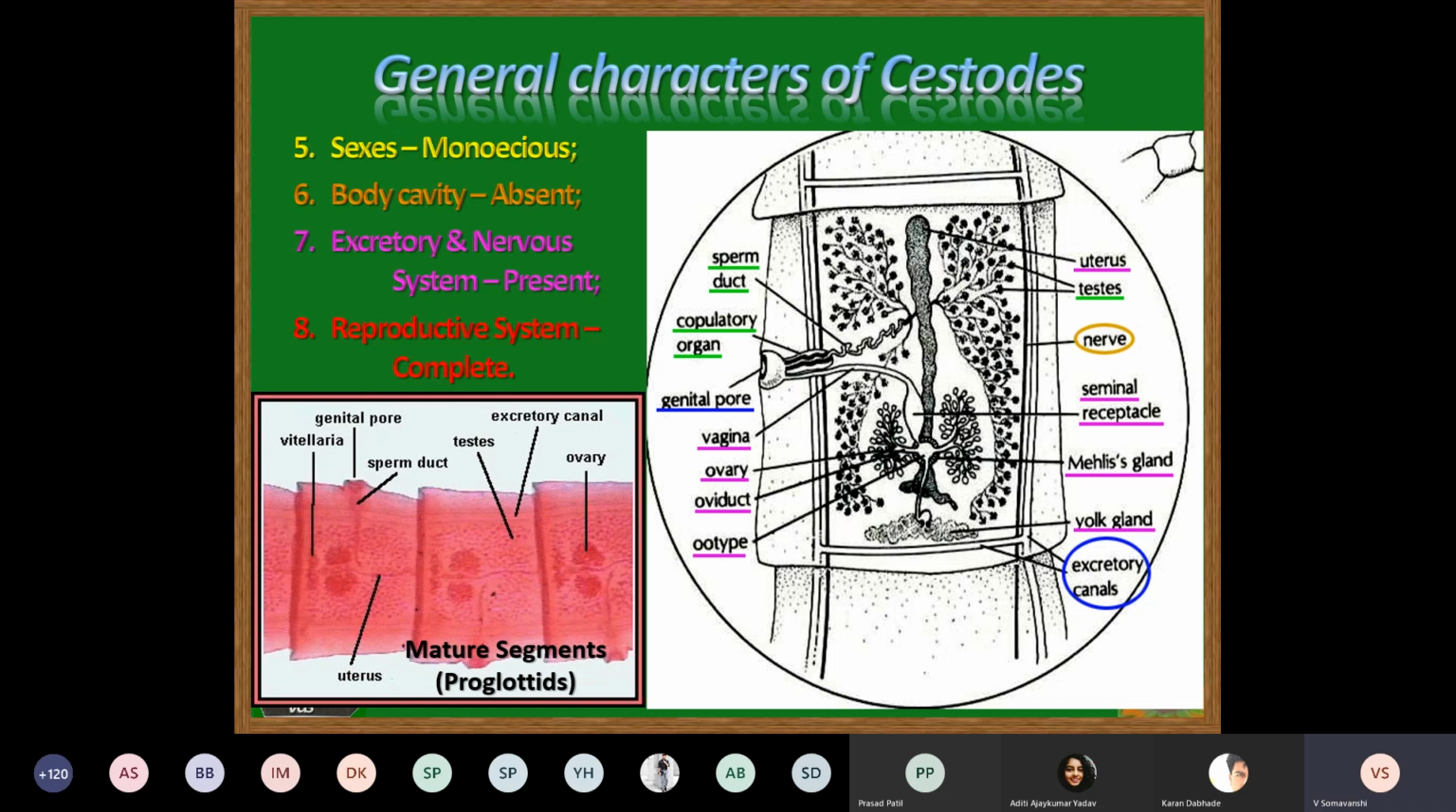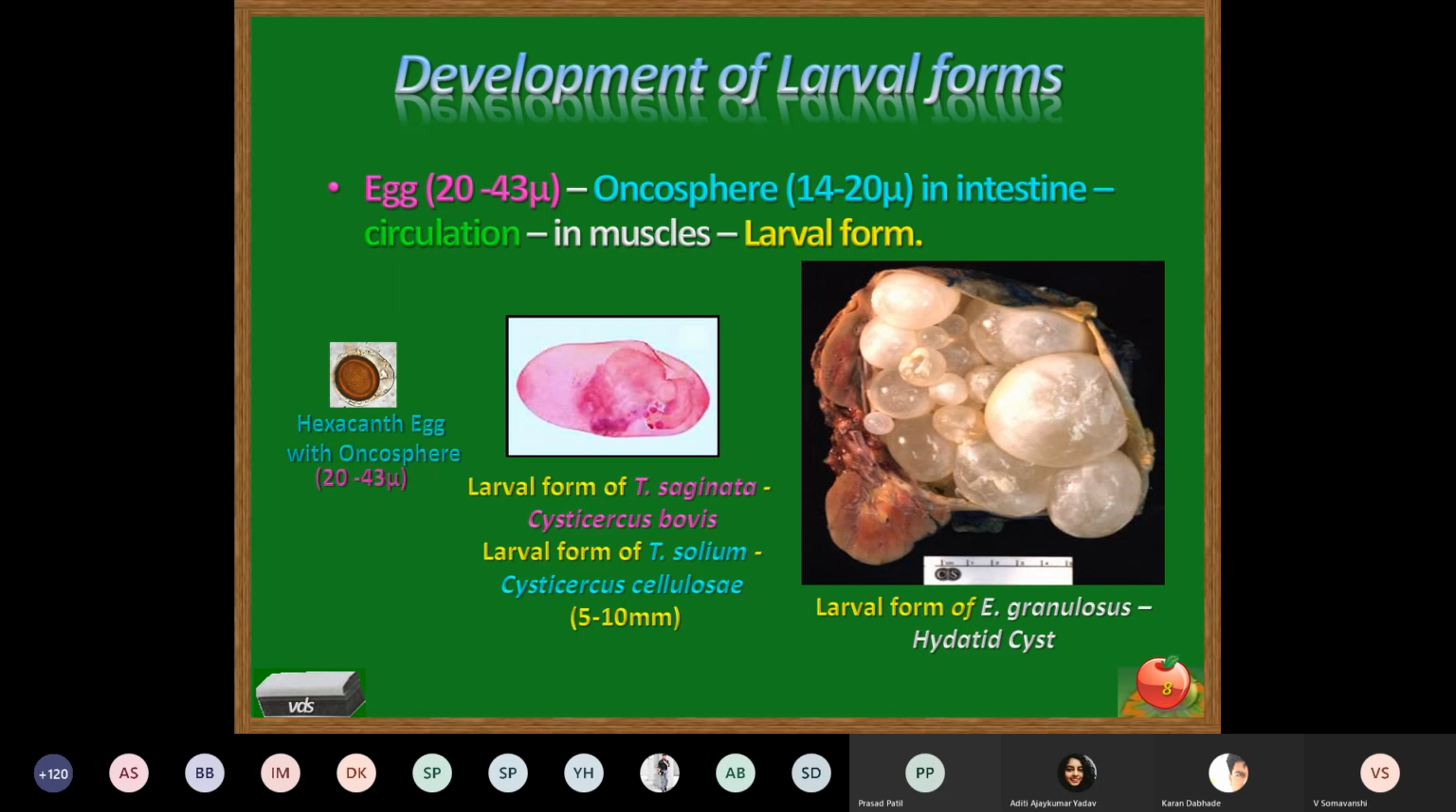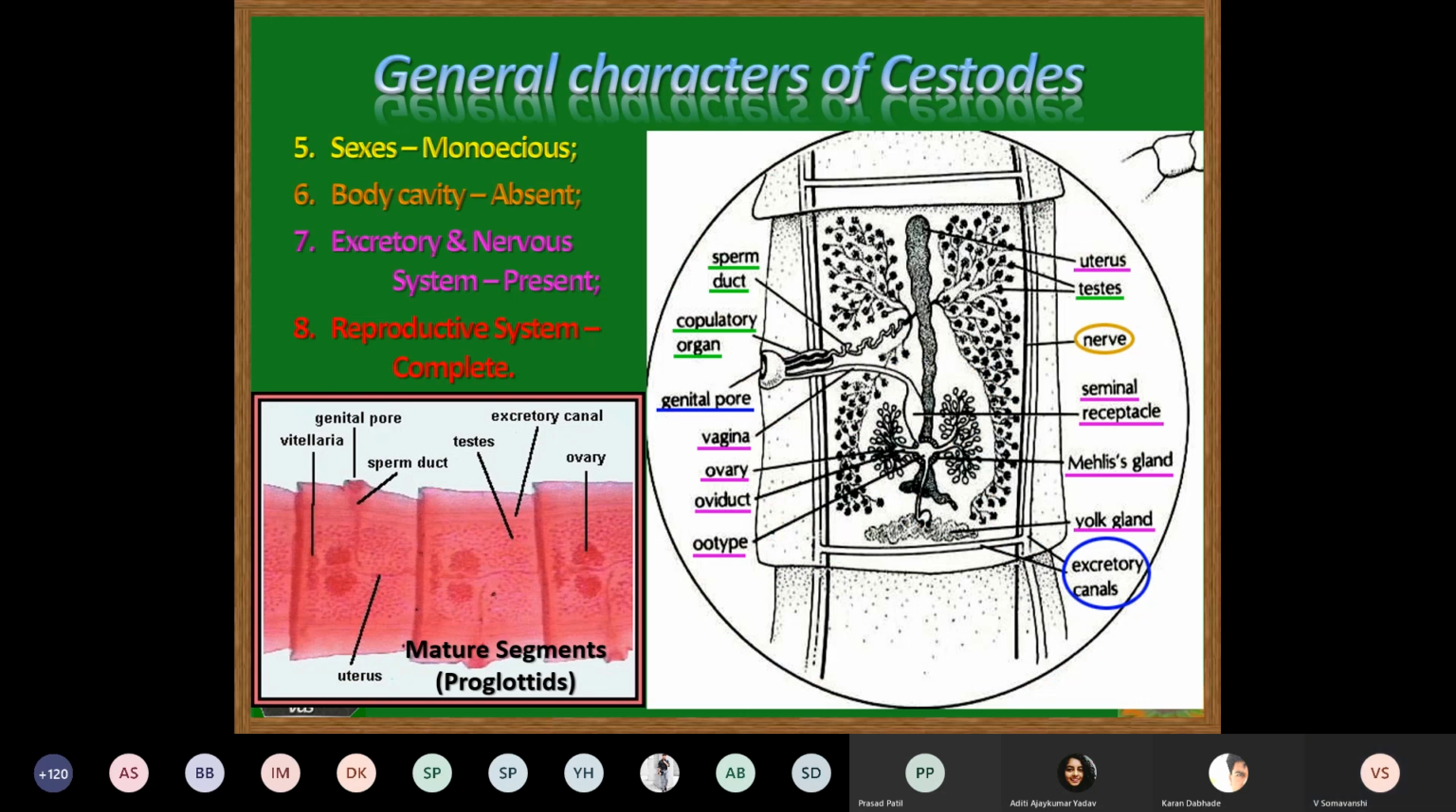Now, this is about the 4th character, where we have studied the morphological details of the adulthood. Now, the 5th important character, sexes. As I've told you, they are monoecious. Both sexual reproductive systems are present in the same parasite. Both reproductive systems are present in the mature segment.